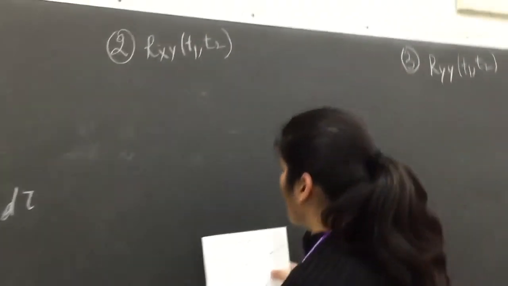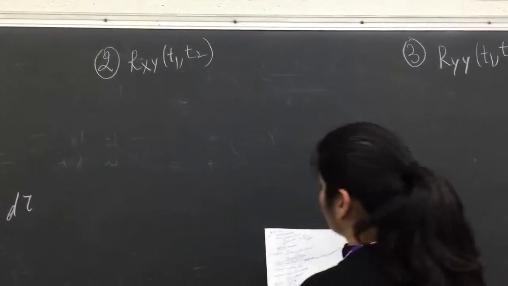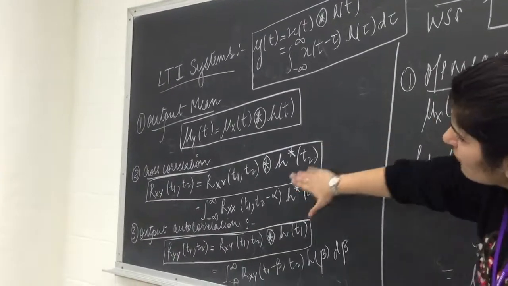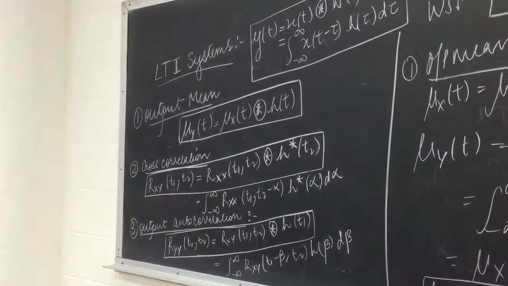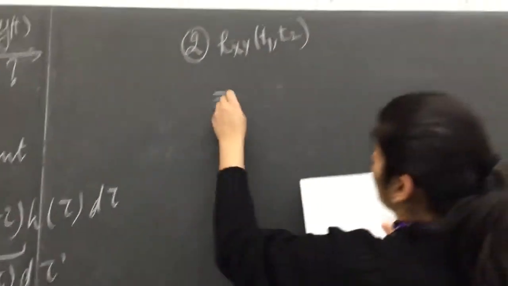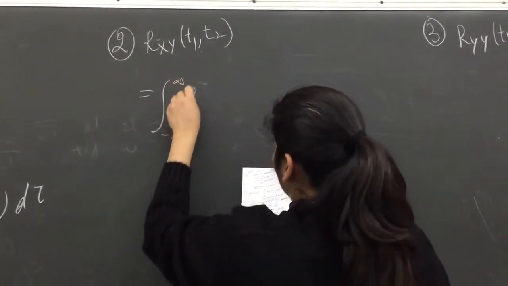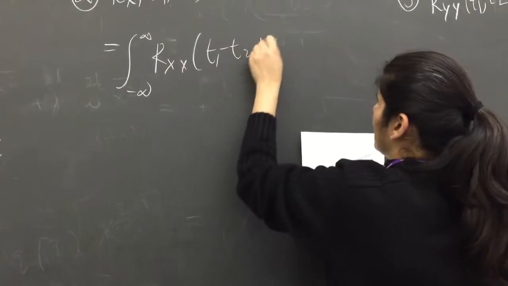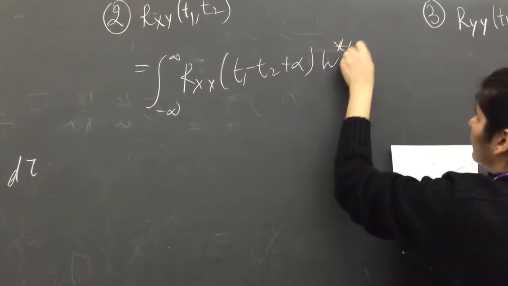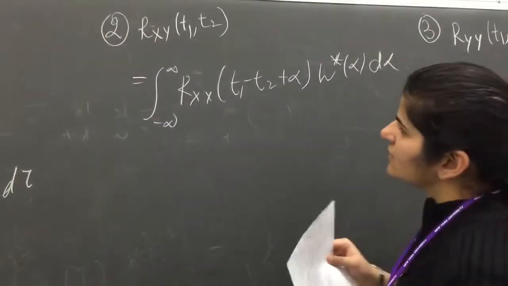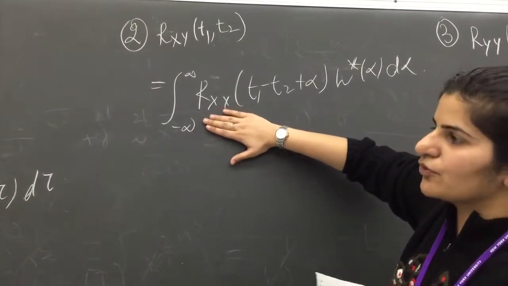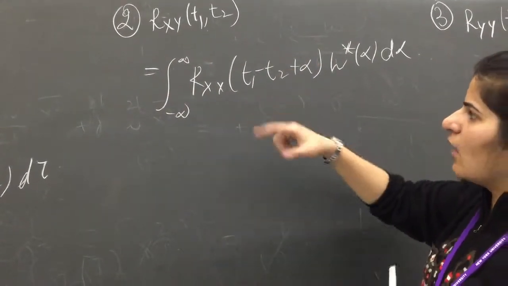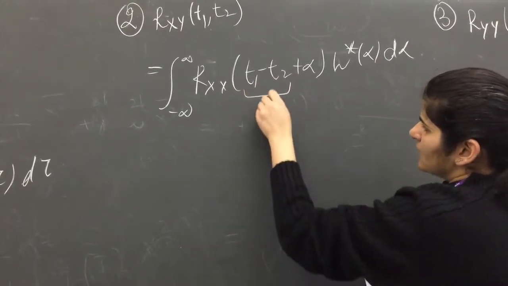Second, now we'll work out the cross correlation, that is R_xy(t1, t2). As we know, this is the convolution of input autocorrelation with h star(t2). So we'll put that in here. We get the integral from minus infinity to infinity of R_xx(t1 minus t2 plus alpha) h star(alpha) d alpha. Now R_xx is the input autocorrelation and x(t) is given to be wide sense stationary, so R_xx will depend on tau, which is t1 minus t2. So we'll put this as tau.